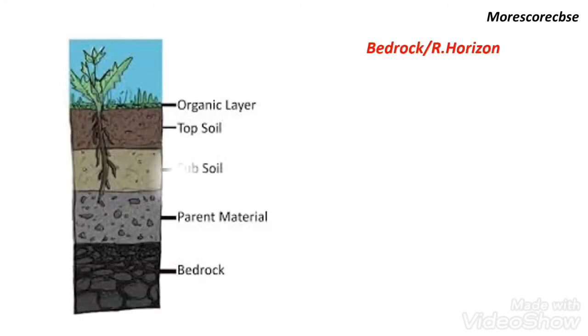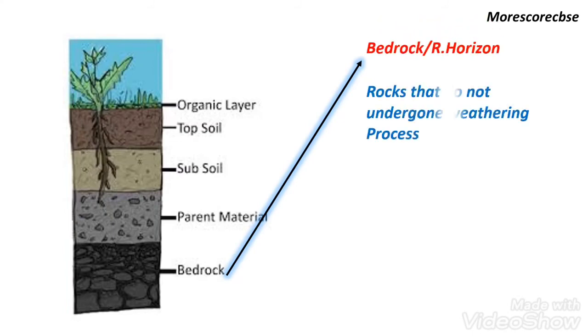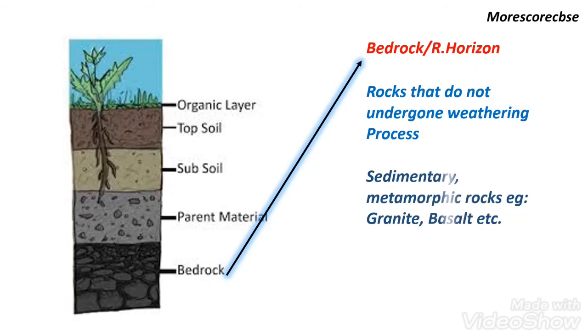Final layer is bedrock, R horizon. This layer contains rocks which do not undergo weathering process. This layer has sedimentary and metamorphic rock, for example granite, basalt, etc.